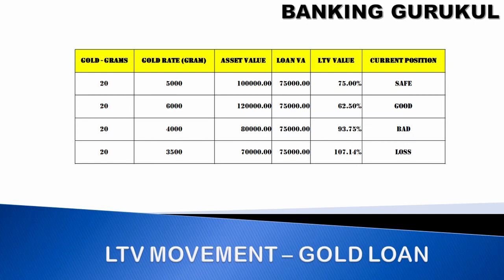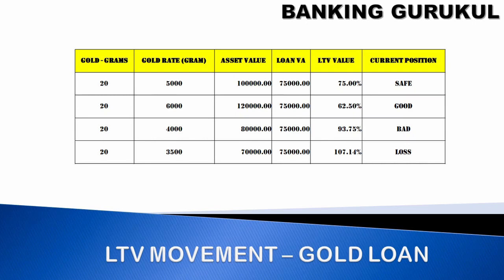For example, same 20 grams, suddenly gold rate has gone to 6,000 rupees. Now asset value is 1 lakh 20 and loan amount is 75,000. So loan to value is 62%. So you are in good position. Bank is in good position.